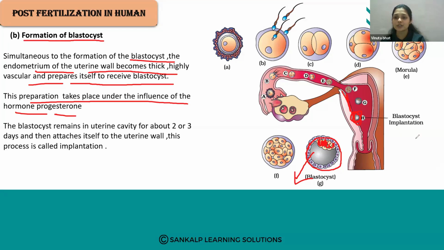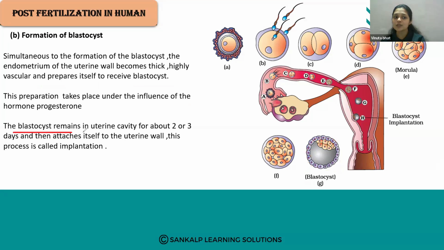preparation of the uterus, and the blastocyst remains in the uterine cavity for about 2 to 3 days and then attaches itself to the uterine wall. This process is called implantation. What is implantation? The blastocyst attaches to the walls of the uterine endometrium, and that attaching process is called implantation.